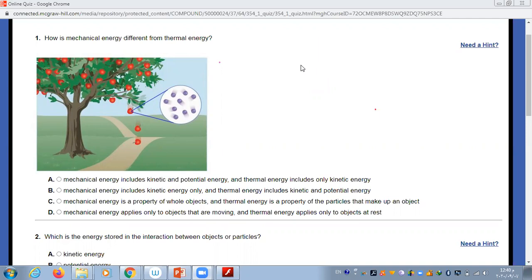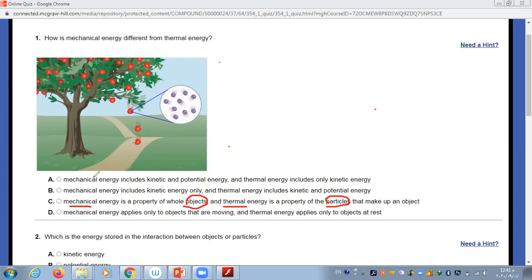Okay, Mazen. Teacher, how is mechanical energy different from thermal energy? I think the answer is mechanical energy is a property of the whole object, and thermal energy is a property of the particles that make up an object. Yes, excellent. Mechanical energy is a property of whole objects, so we are talking about the object. And thermal energy is a property of particles. This is the right one we are talking about the whole period.